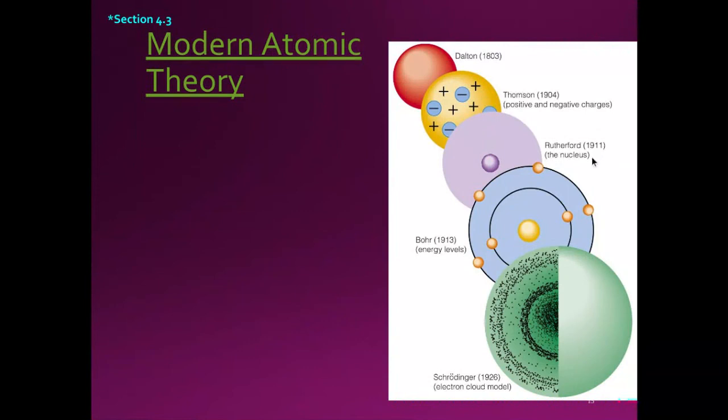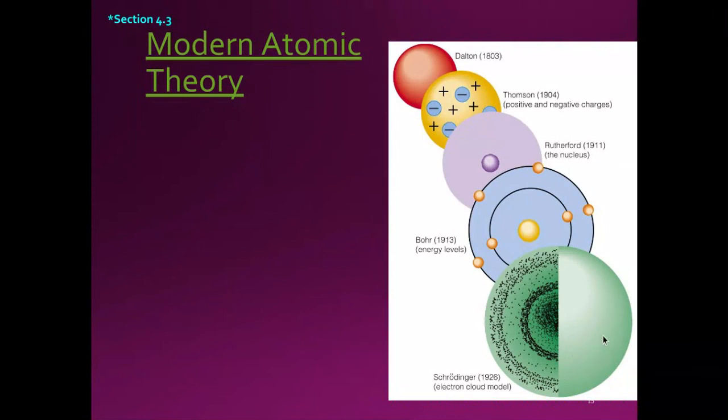Then Rutherford gave us this nucleus. Said this is positively charged, and all those electrons must just be floating around somewhere. Then Niels Bohr in 1913 gave us those energy levels. His work with wave theory said that those electrons work off of waves, and they have to be organized somehow around that nucleus. And this is the most common depiction that we use on our two-dimensional pictures of an atom. And then Schrödinger in 1926 had this electron cloud model.